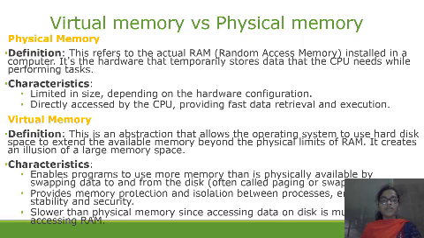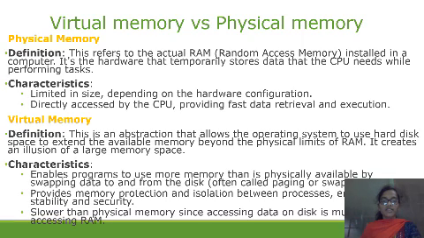Virtual memory versus physical memory. Physical memory definition. This refers to the actual RAM installed in a computer. It's the hardware that temporarily stores data the CPU needs while performing tasks. Characteristics. Limited in size depending on the hardware configuration. Directly accessed by the CPU, providing fast data retrieval and execution.